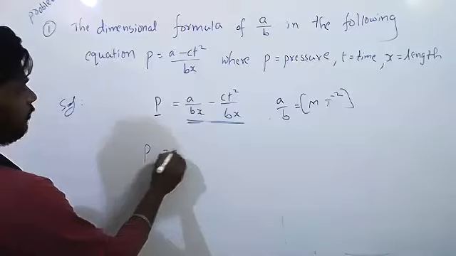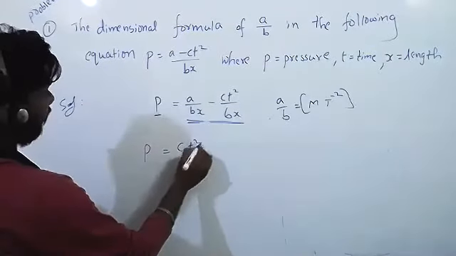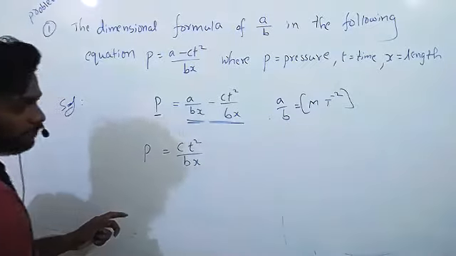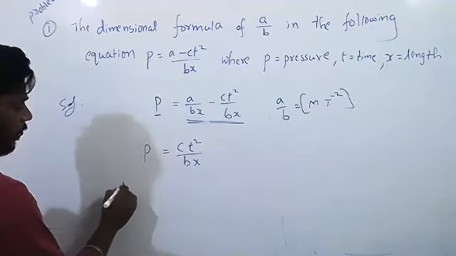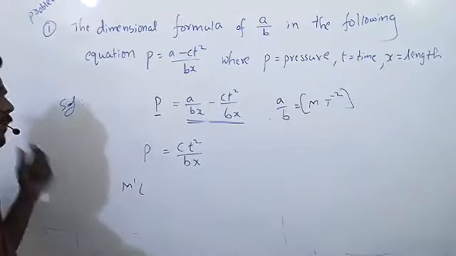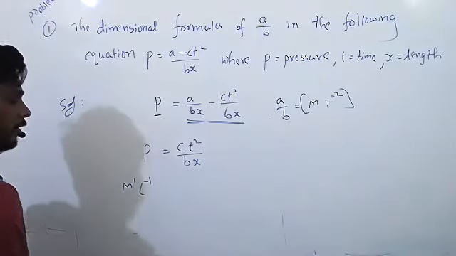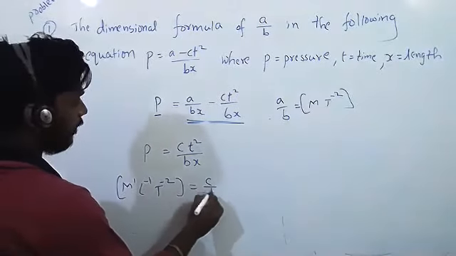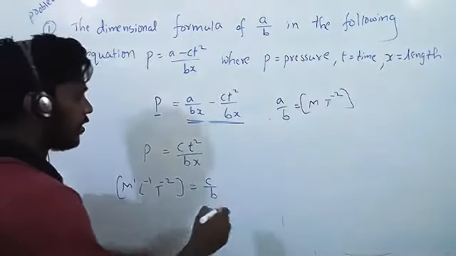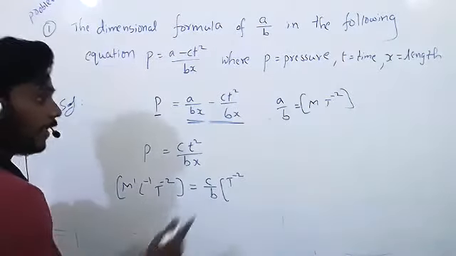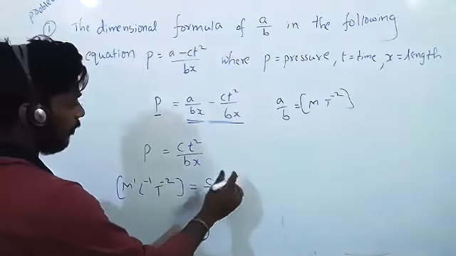P equal to C T square by BX. Clear? What is the P dimensional formula? M1 L power minus 1 T power minus 2. C by B. C is the constant, T square means T power 2. So C T power 2 by L.